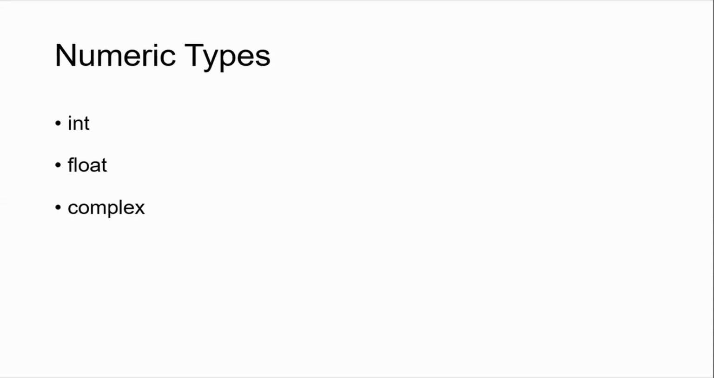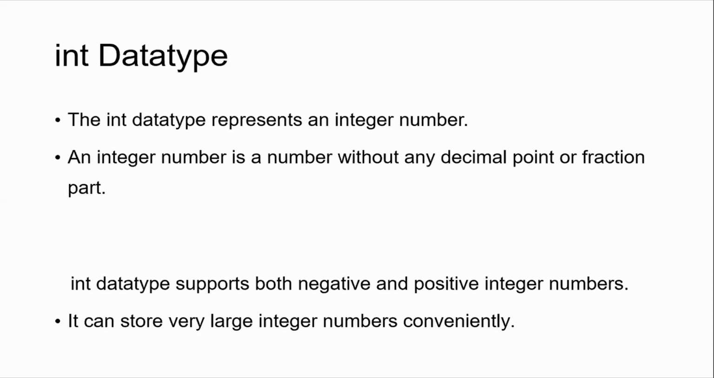They are categorized into 3 types, that is int, float, and complex. So the first is the int data type. The int data type represents an integer number. An integer number is a number without any decimal point or fraction part. So let's say a is equal to 10, b is equal to minus 20. That means the int data type supports both negative and positive integer numbers.